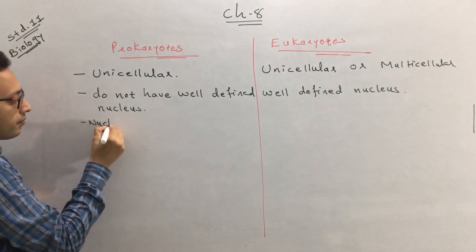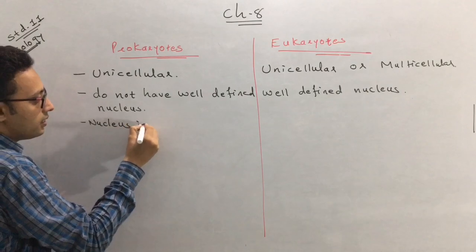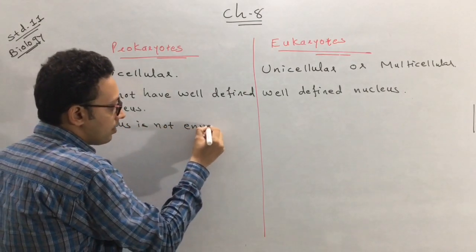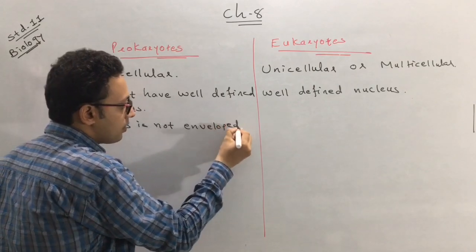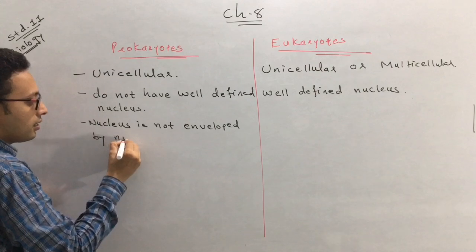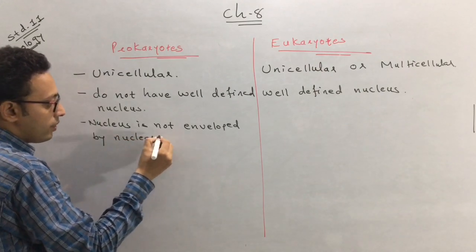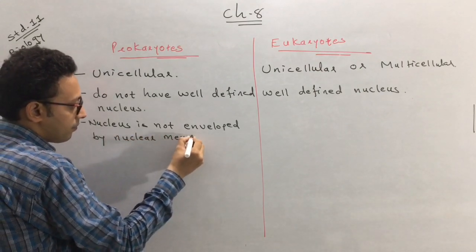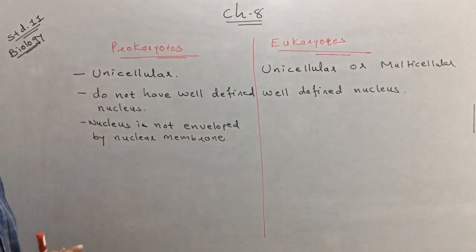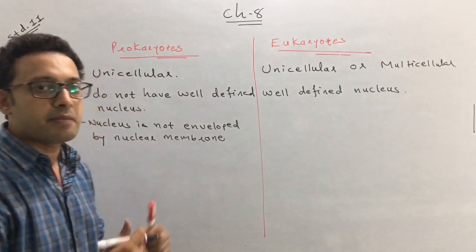Now the third difference which exists between the prokaryotes and the eukaryotes is that in the prokaryotes, the nucleus is not enveloped or covered by a nuclear membrane, meaning there is no boundary surrounding the nucleus, or the nuclear membrane is absent.